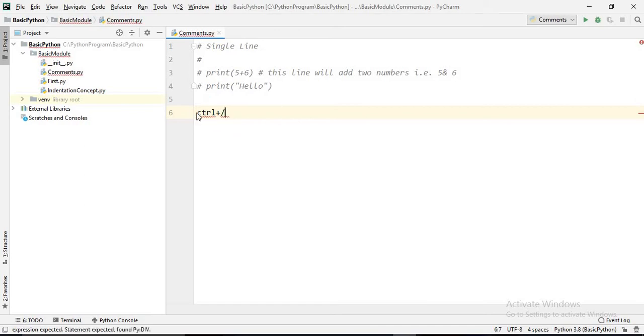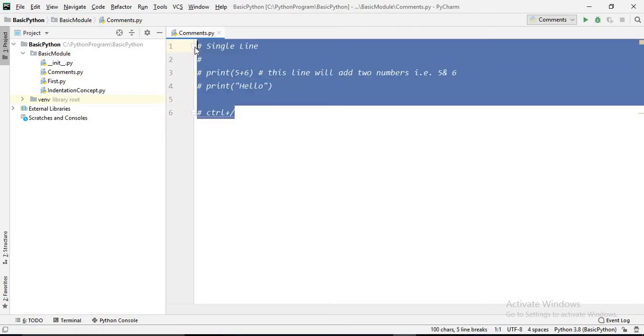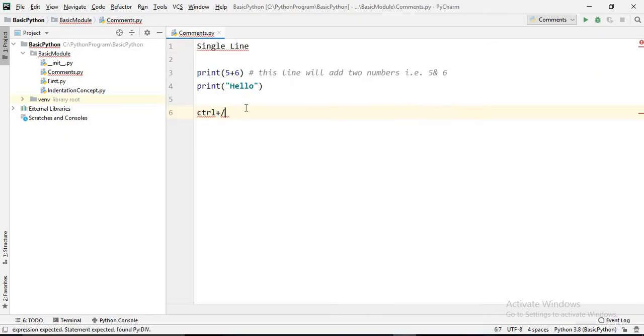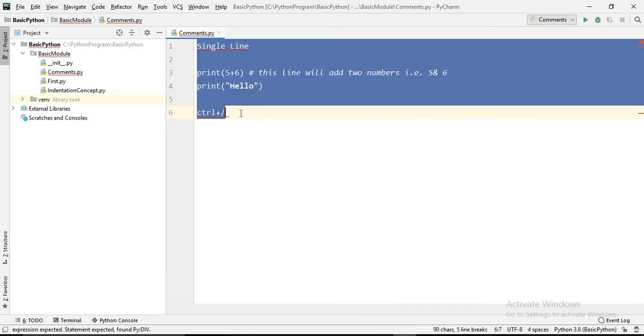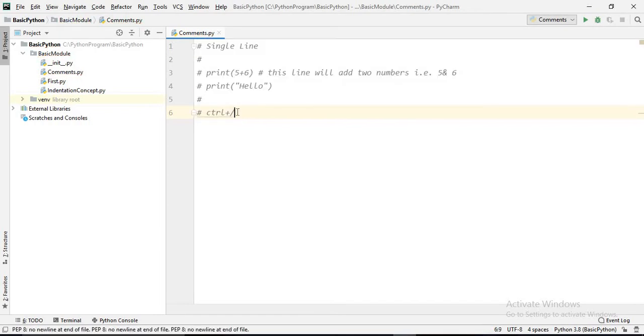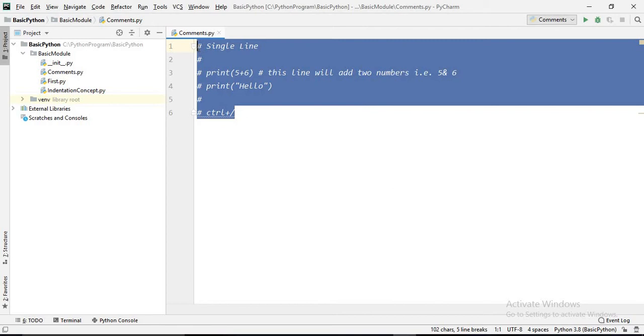If we want to comment all these lines in a single shot, we use this. And for uncommenting we use the same, ctrl plus forward slash. So this will be uncommented, and again if we select this one and press ctrl plus slash, this will be commented. So this is about the single line comment.